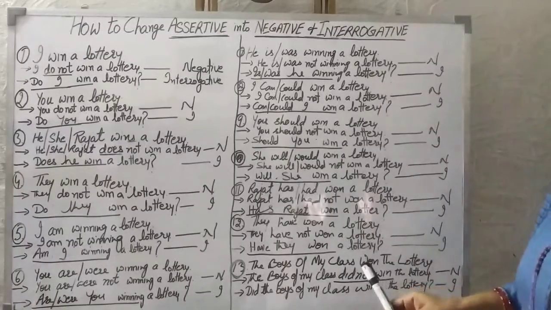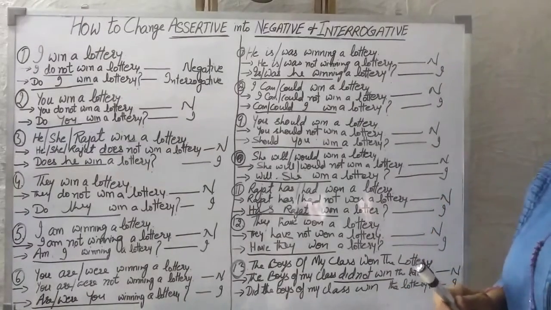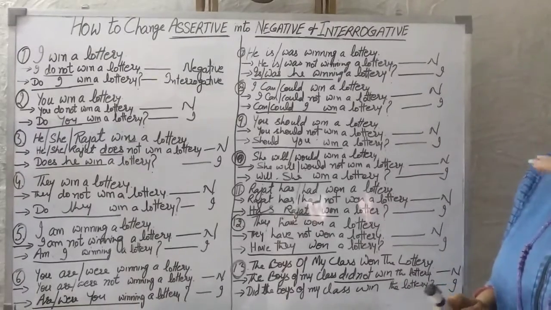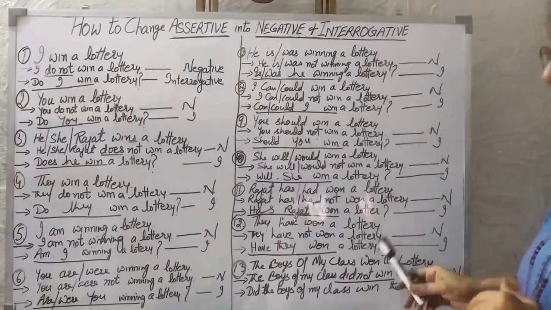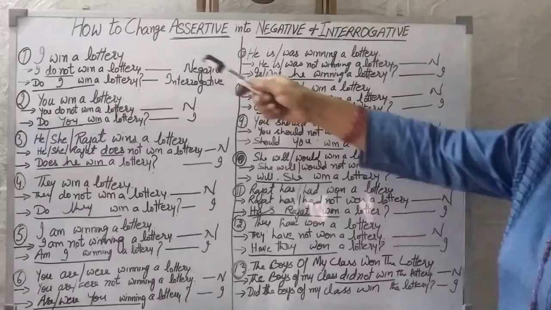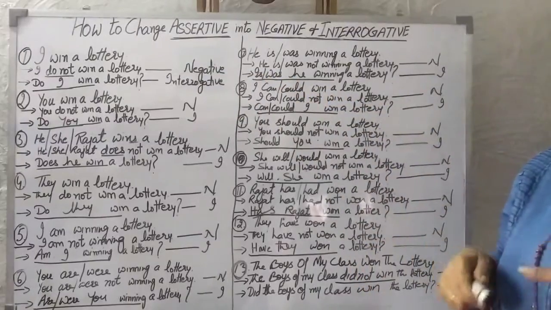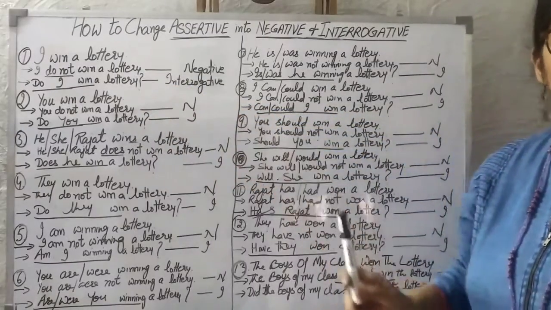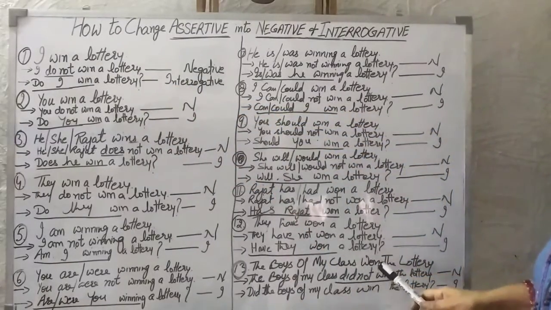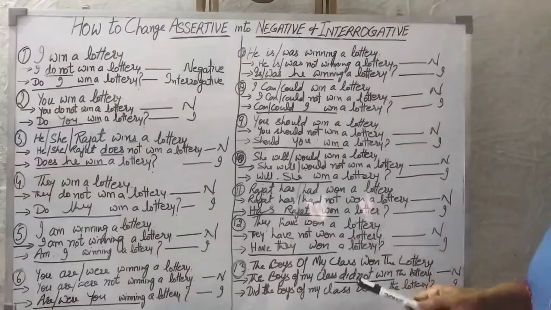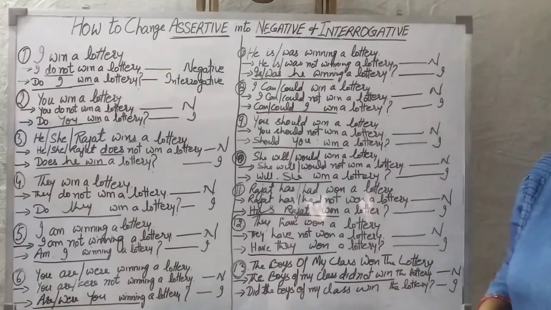When this is past tense, you have to stop for a second, think, and then write. If this is past tense, there is no visible helping verb, and I have already told what the helping verb could be. Here we have taken two only, either do not or does not. Now if this is past tense, then no do not, no does not. Here it would be did not. This you have to remember.